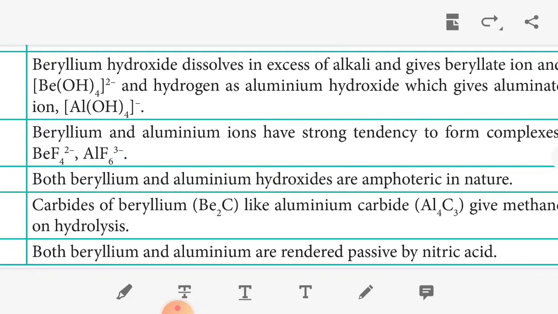Then the third similarity is that beryllium and aluminum ions have a strong tendency to form complexes, that is BeF4 2-, AlF6 3-. Then both beryllium and aluminum hydroxides are amphoteric in nature. We know the meaning of amphoteric: they behave as acid as well as base.